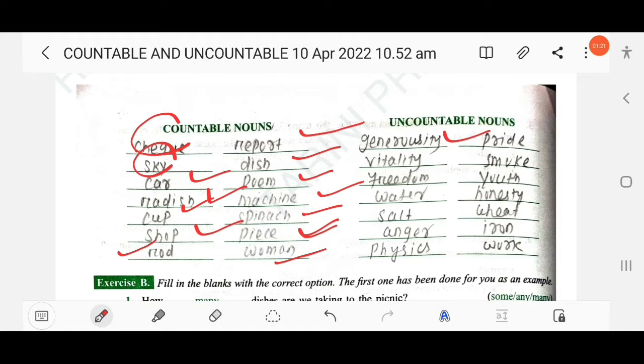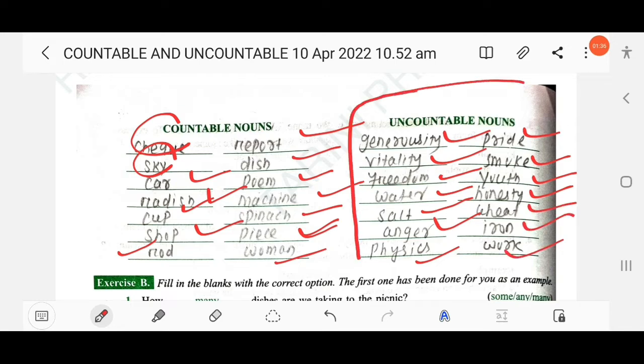Generosity, vitality, freedom, water, salt, anger, physics, pride, smoke, youth, honesty, weight, iron, work. These are uncountable and those are countable nouns.